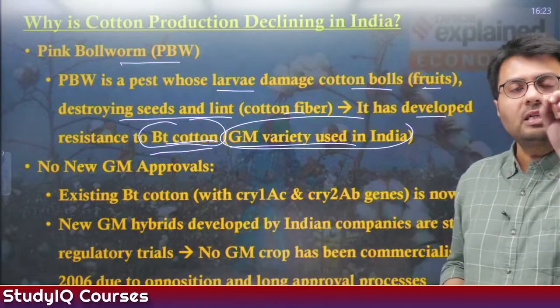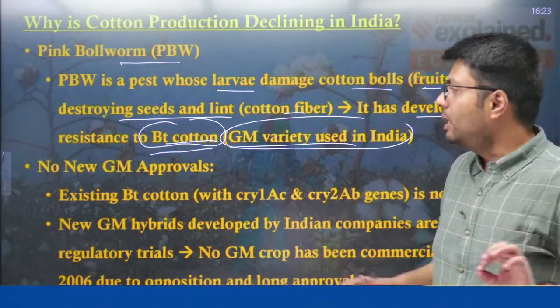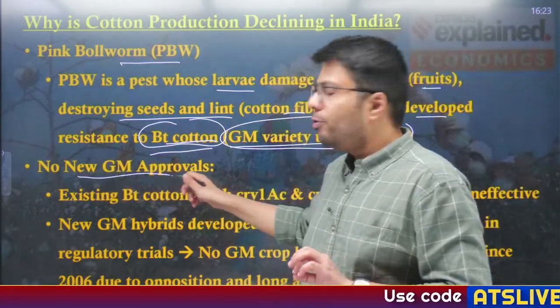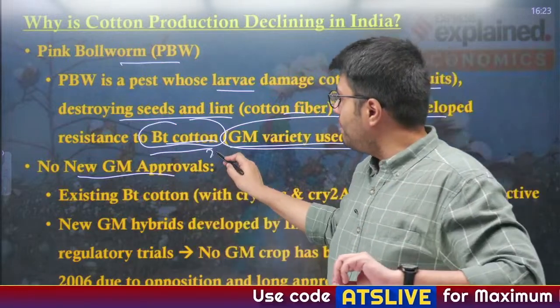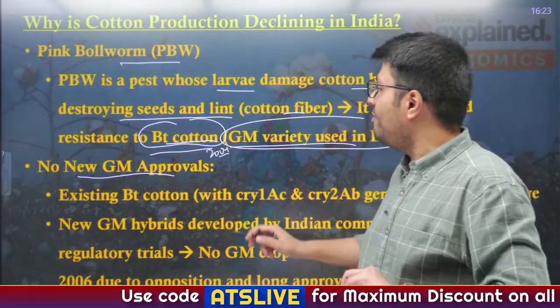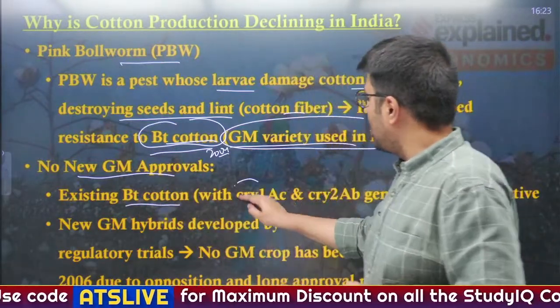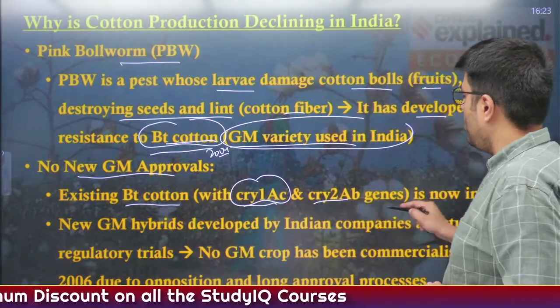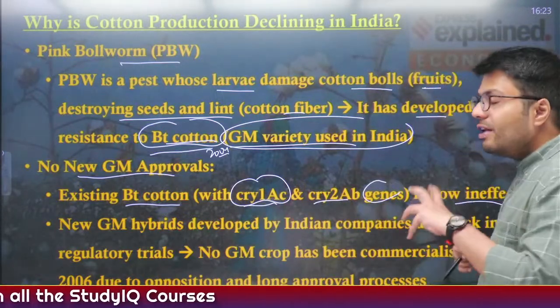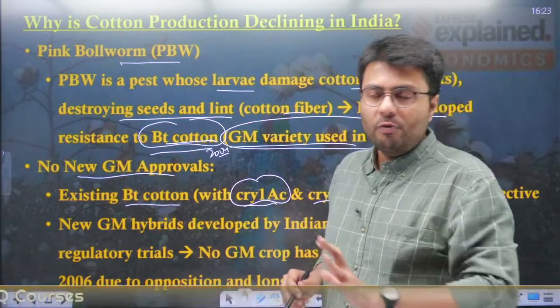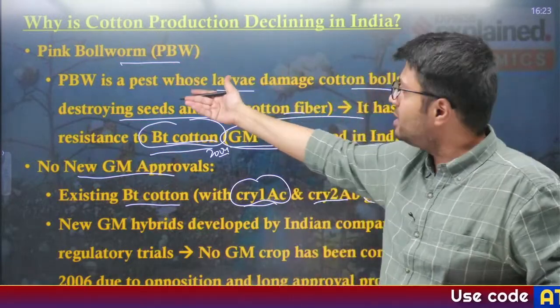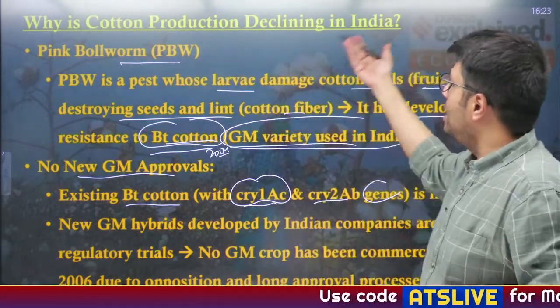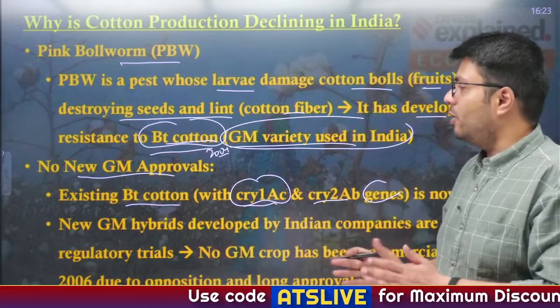Bacillus thuringiensis is the name of the GM crop. Now, no new GM approvals have happened. This was given approval between 2004 and 5. The existing BT cotton, which consists of Cry1Ac and Cry2Ab genes, is now ineffective against the pink bollworm pest, because these pink bollworm pests have become immune to the impact of BT cotton.